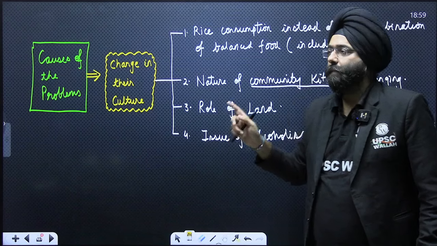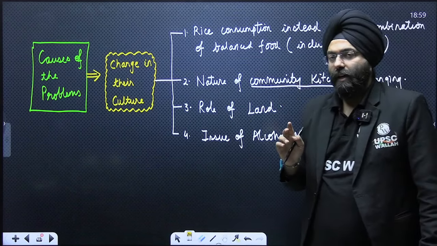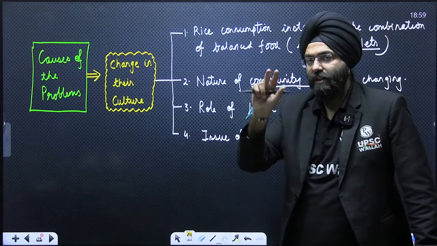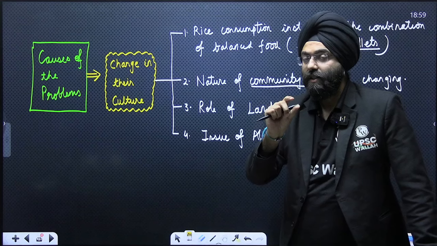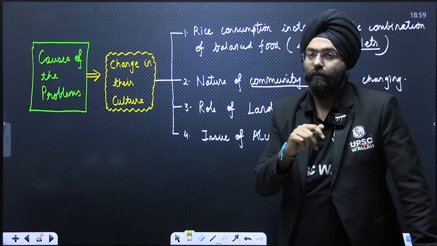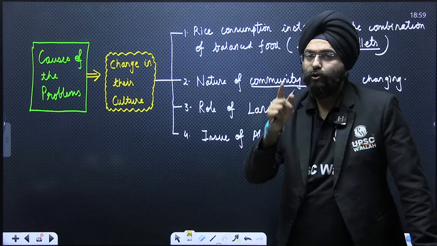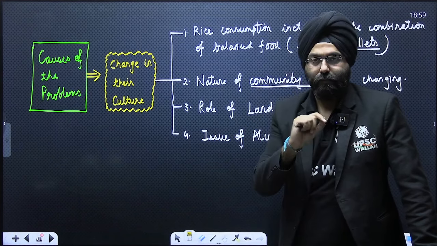This is what is happening among the tribals also. As the common kitchen decreases and individual kitchens rise, there would be deficits in what is being consumed. This is also one of the reasons for the rise in malnourishment.